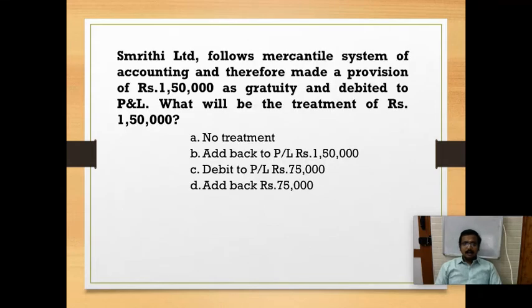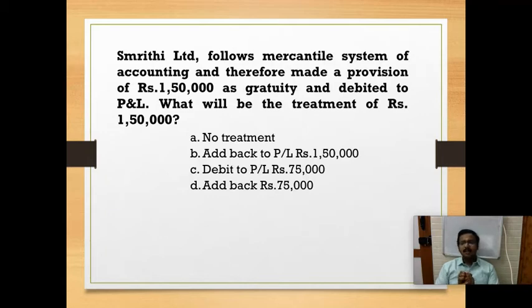So Shrimati Limited follows the mercantile system of accounting and therefore made a provision of rupees 1,50,000 as gratuity and debited it to P&L. What will be the treatment of rupees 1,50,000? The options are: option A, no treatment; option B, add back to P&L rupees 1,50,000; option C, debit to P&L rupees 75,000, add back rupees 75,000.